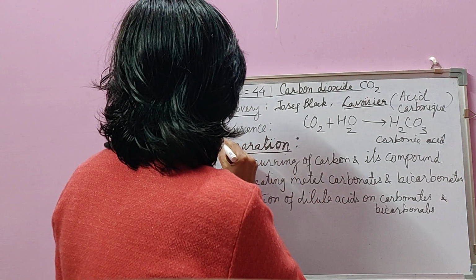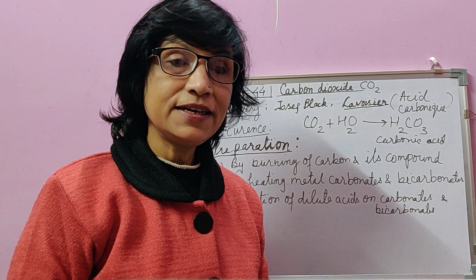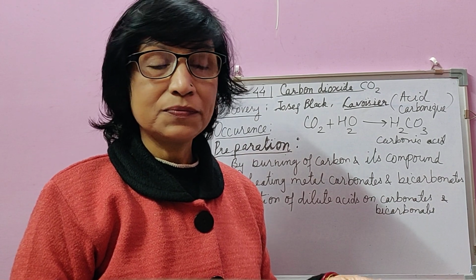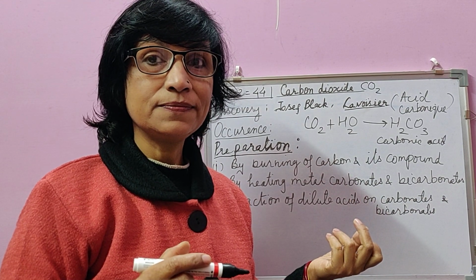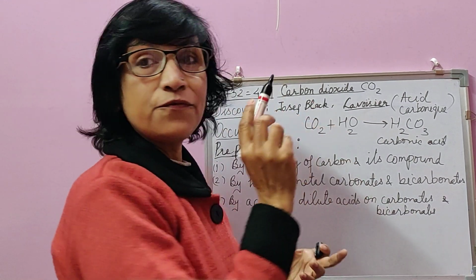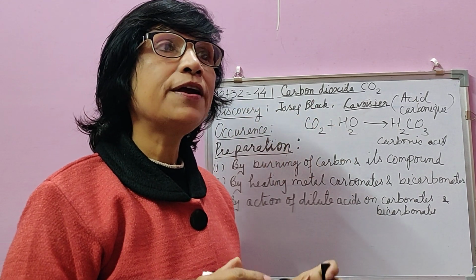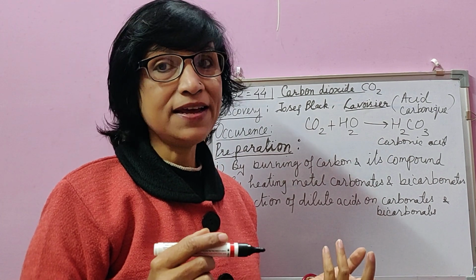Occurrence of carbon dioxide. Carbon dioxide is found in free state in air and in water in dissolved form, and in the lithosphere in combined form, in the form of different carbonates, bicarbonates and other compounds containing carbon.